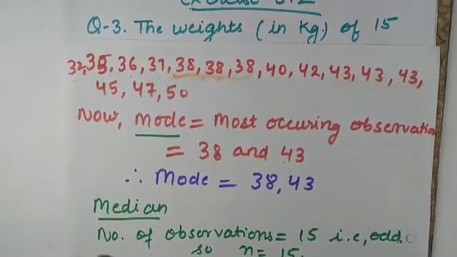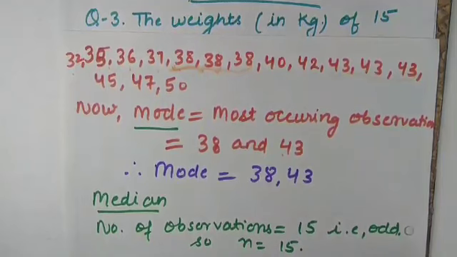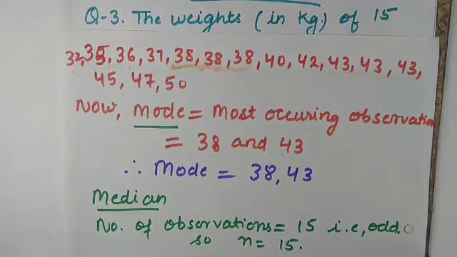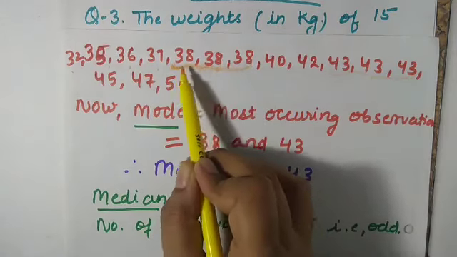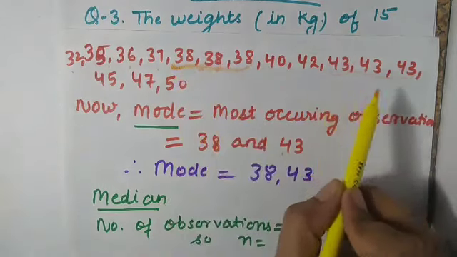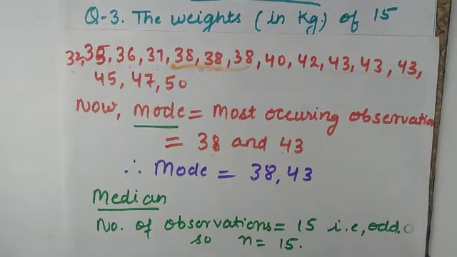It is not necessary that you will always get the number of modes as 1. There may be more than 1 mode. So in this case we are observing that there are 2 modes, that are 38 and 43. So this is the value of mode, 38 and 43, that is the most occurring observation.